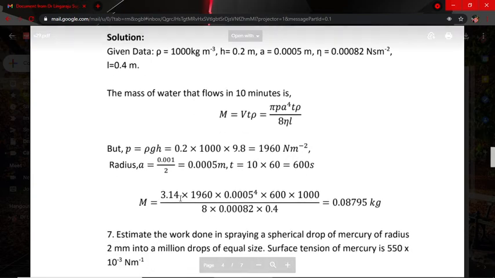So substitute the values. P is equal to rho g h. Radius is equal to diameter divided by 2, that is 0.001 by 2, that is equal to these values. T is equal to 10 into 60 seconds.